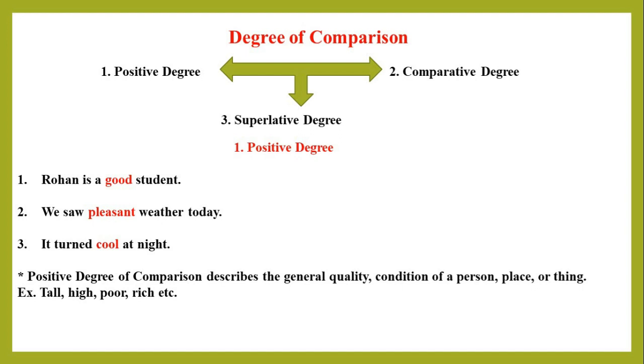Here are 3 words: good, pleasant, and cool, which describe the quality or condition. These are in positive degree. In other words, positive degree of comparison describes the general quality or condition of a person, place, or thing. Example: tall, high, poor, rich, etc.